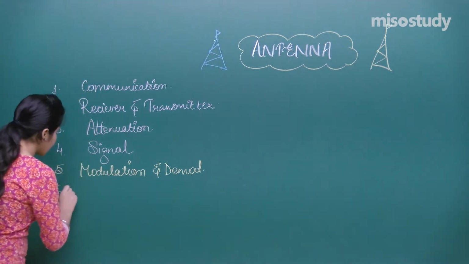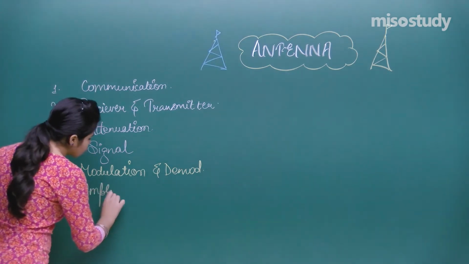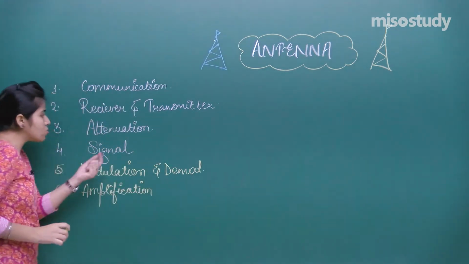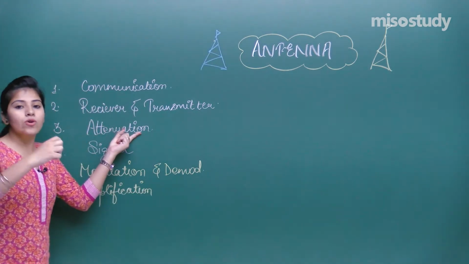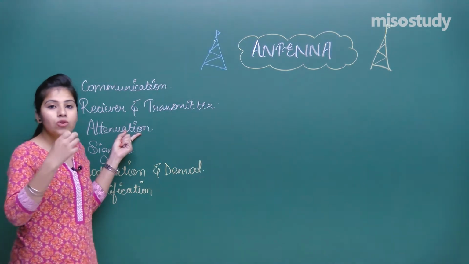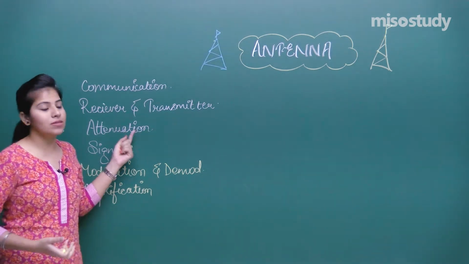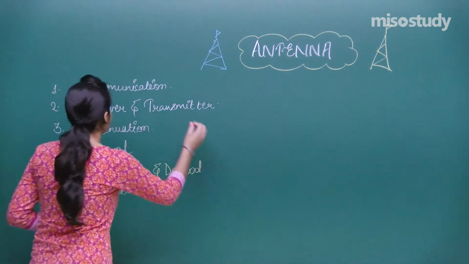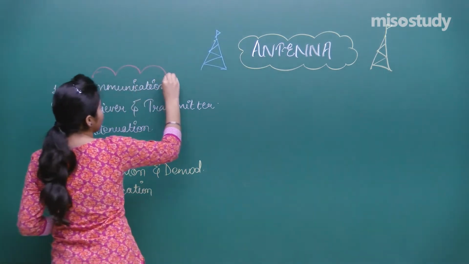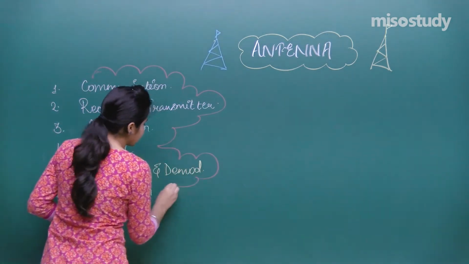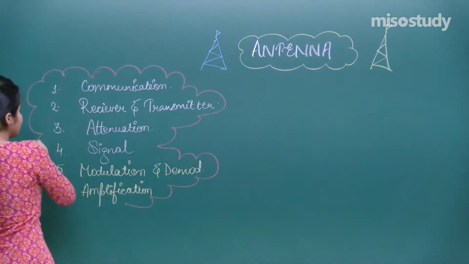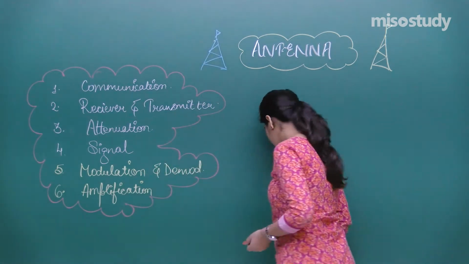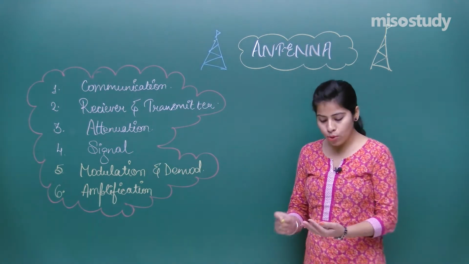Then we learnt about amplification. What do we mean by amplification? Amplification means when you are losing your strength, when attenuation is going on, you have to amplify your message. You want to increase the strength of the message, so you amplify it. So I think these are the terms that I made you learn yesterday, in the last class. Can you see that a few terms are left over here? Two terms are important terms that you have to learn.